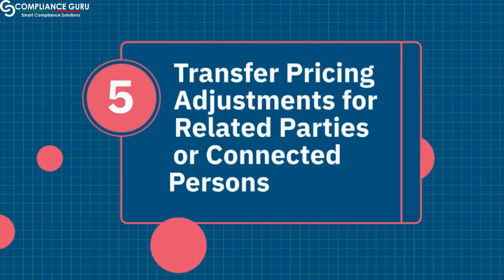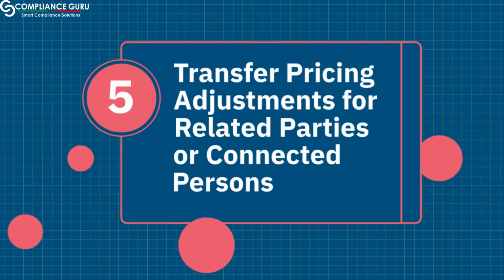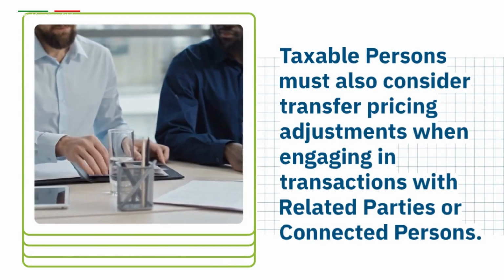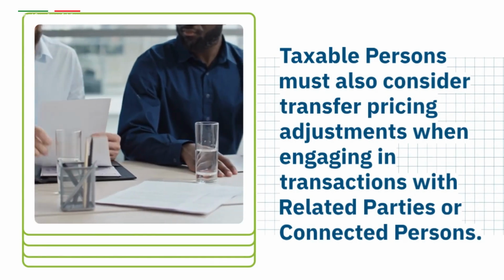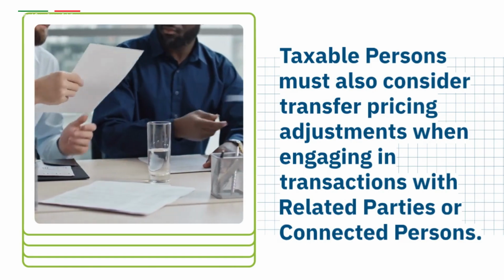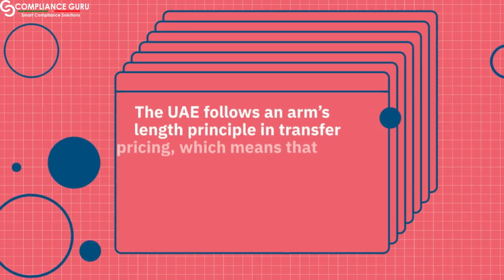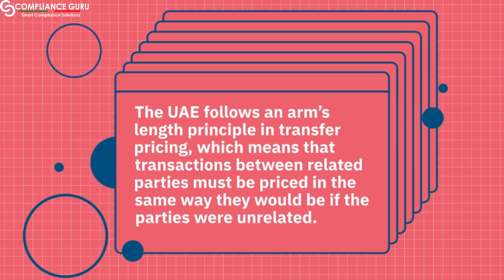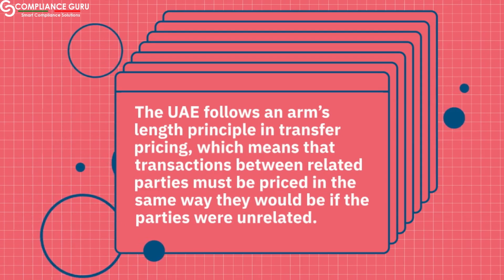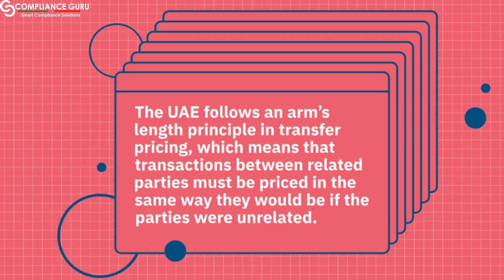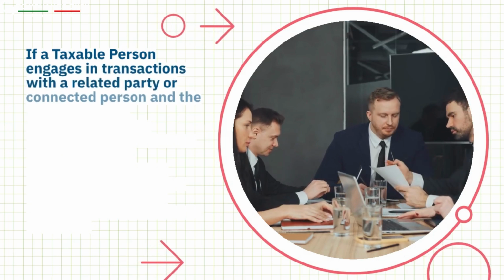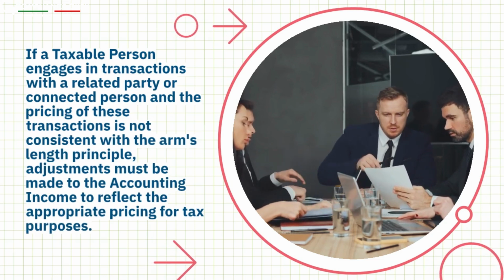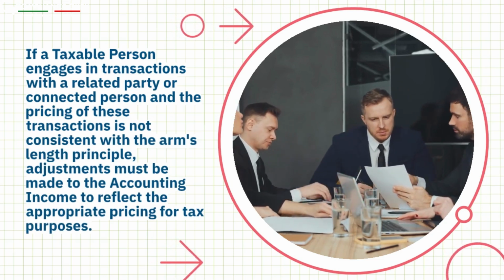5. Transfer pricing adjustments for related parties or connected persons. Taxable persons must also consider transfer pricing adjustments when engaging in transactions with related parties or connected persons. The UAE follows an arm's length principle in transfer pricing, which means that transactions between related parties must be priced in the same way they would be if the parties were unrelated. If a taxable person engages in transactions with a related party or connected person and the pricing of these transactions is not consistent with the arm's length principle,